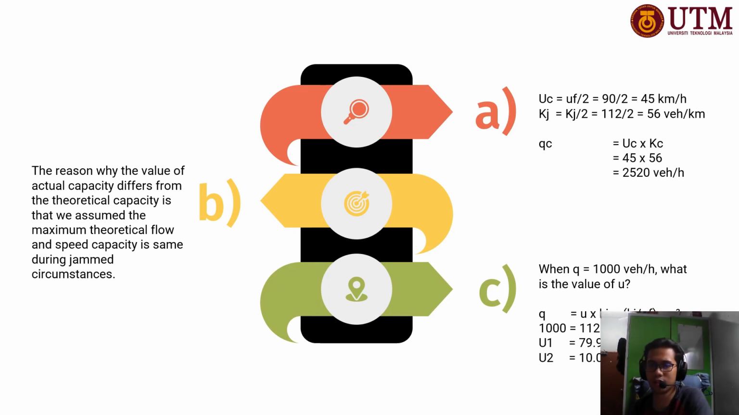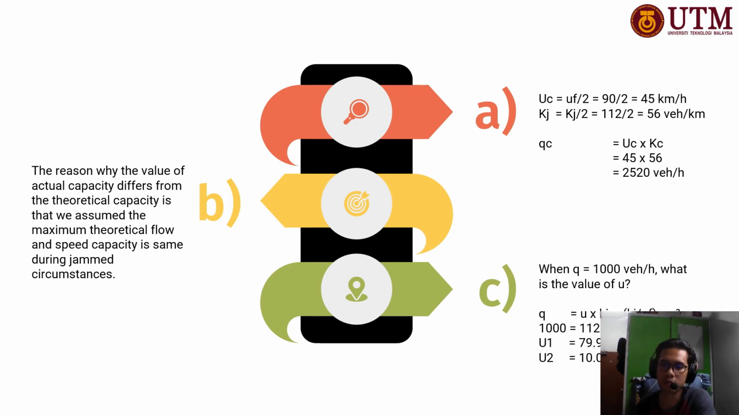Lastly, the QC formula is very straightforward. We just multiply UC and kc together, and we will get 2520 vehicles per hour. Moving on to the next question, B. The reason why the actual capacity differs from the theoretical capacity is that we assume the maximum theoretical flow and speed capacity is the same during jam circumstances.